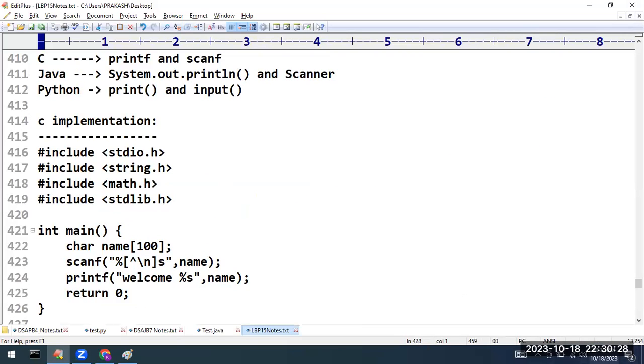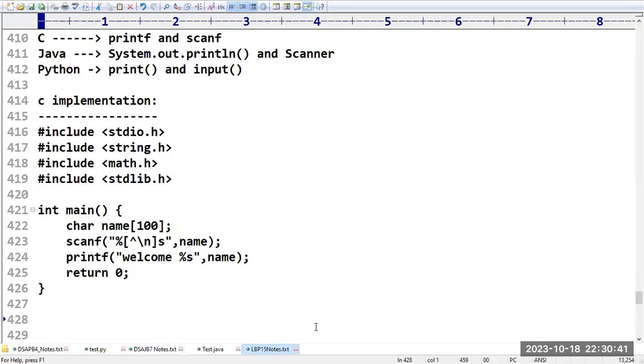Sir, everyone, are you feeling comfortable up to this? Please confirm. Do you have any doubts? Sir, are you clear with this? Please confirm. Is the C language implementation of this program clear?